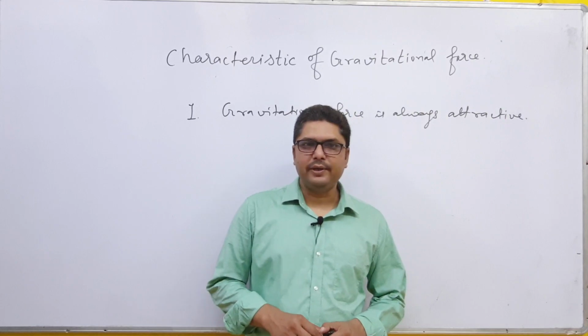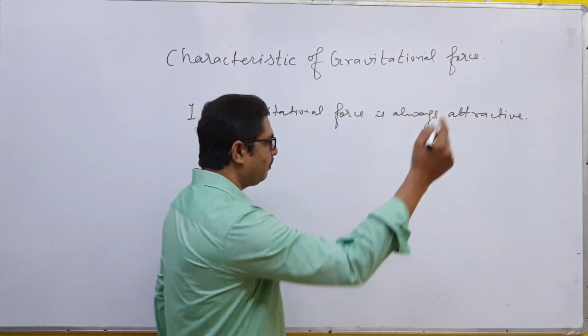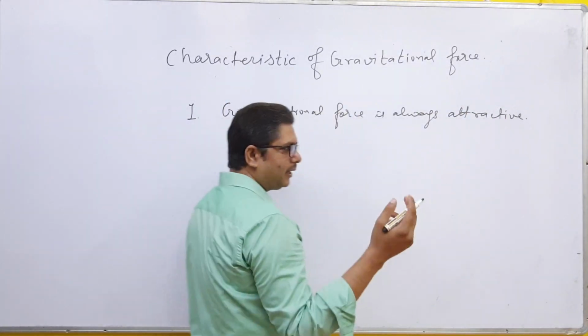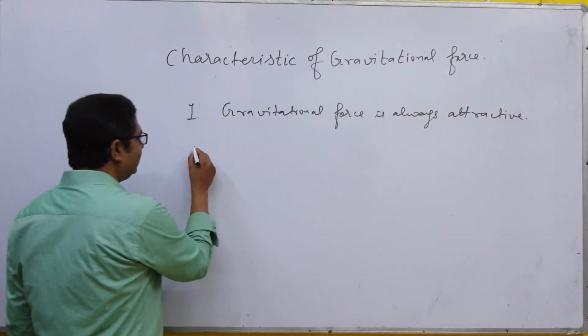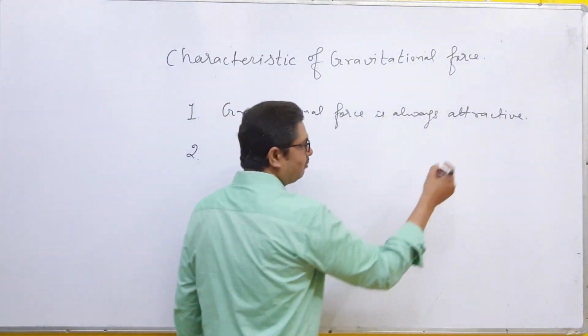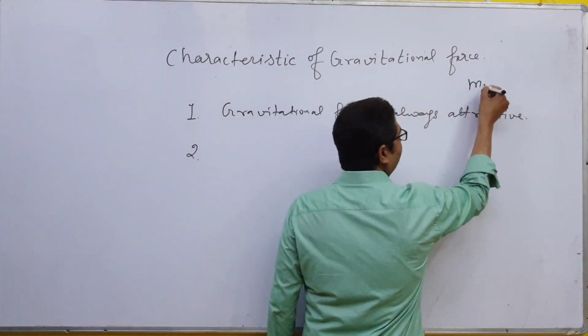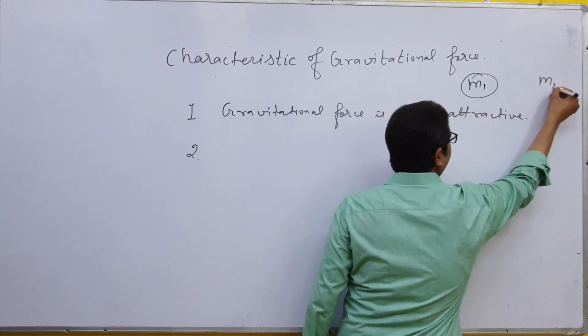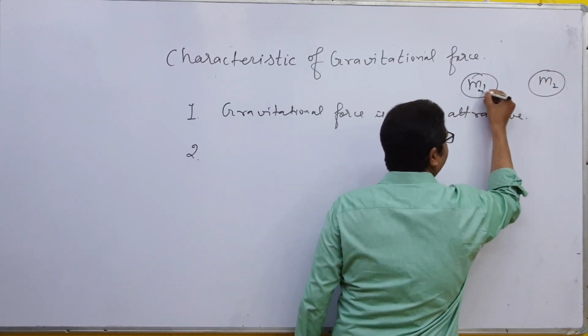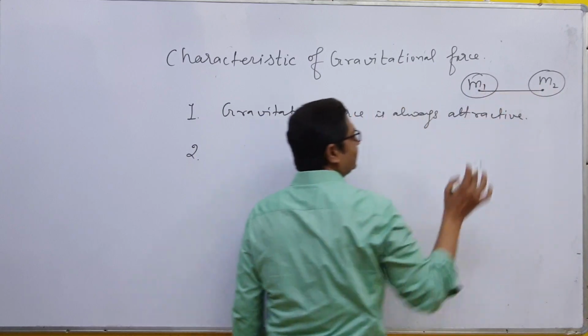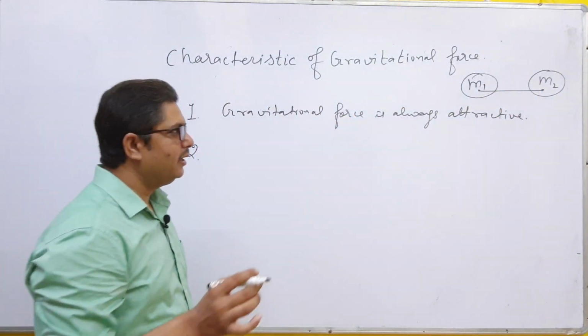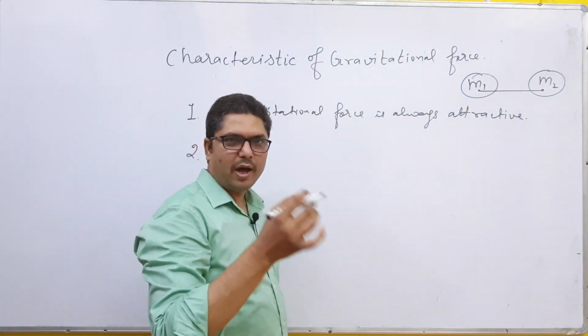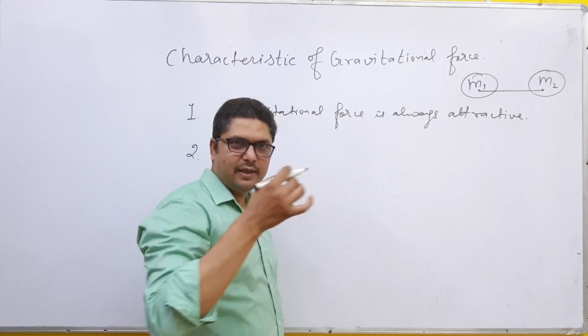Students, number second point is, as you have seen, here it is a mass m1 and here a mass m2, then this is attracted between their center. This means that the inverse square law obeys between their center.